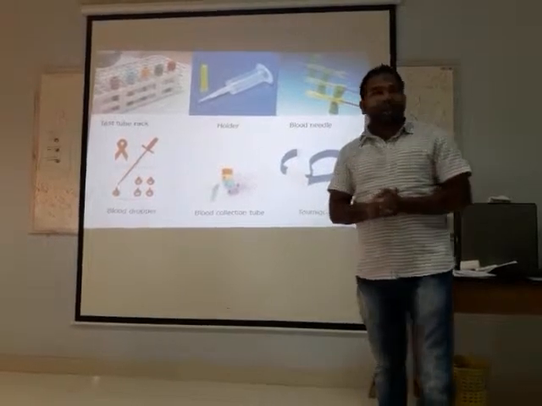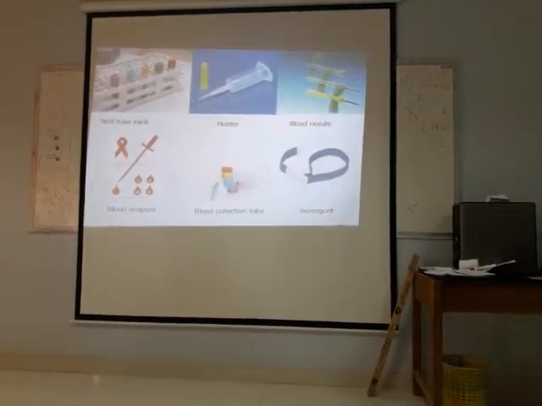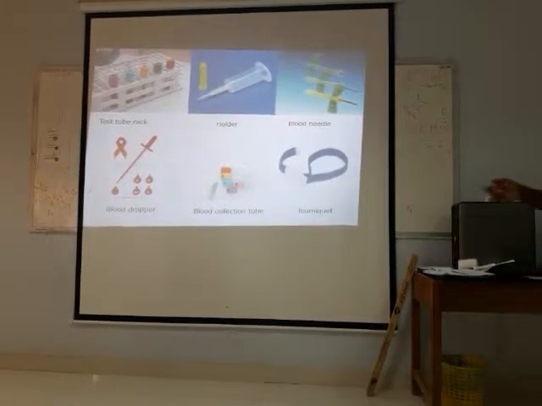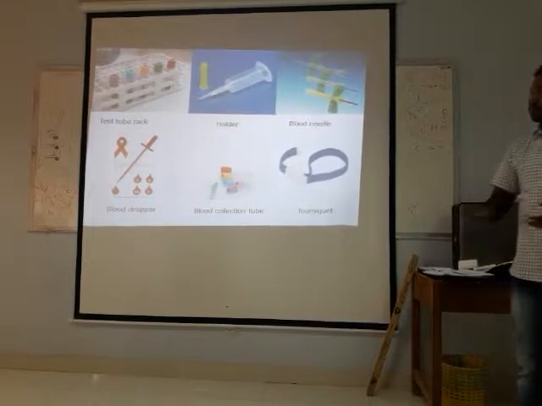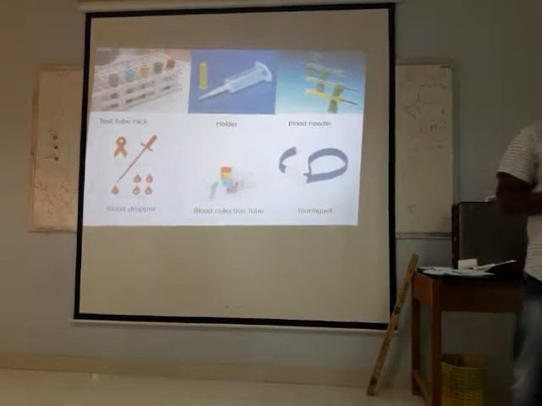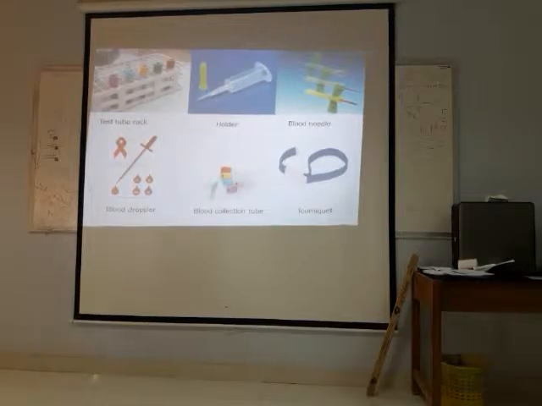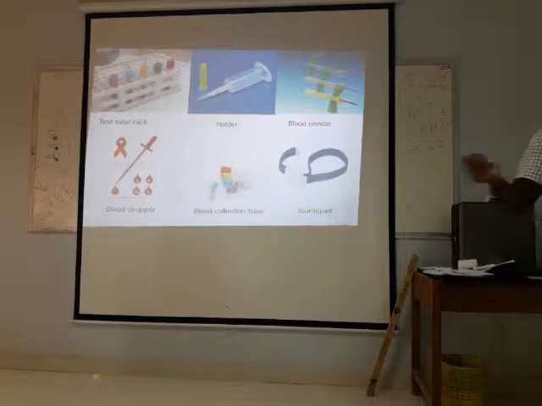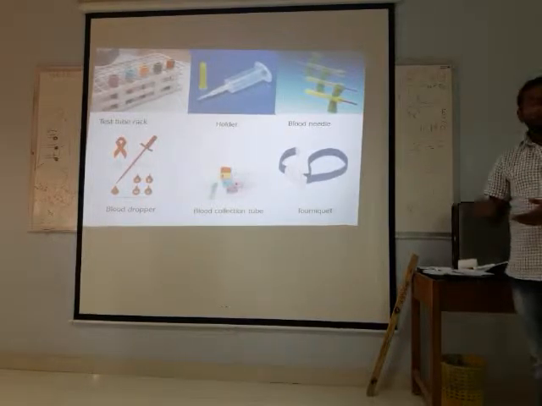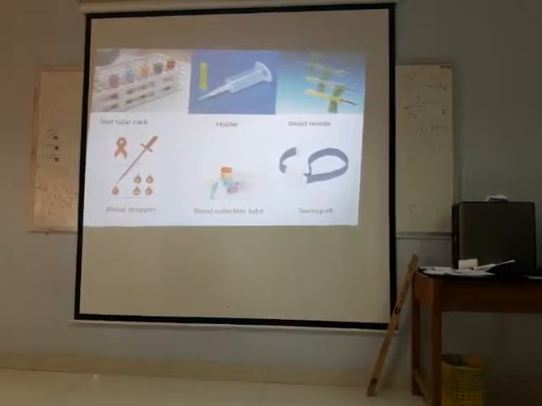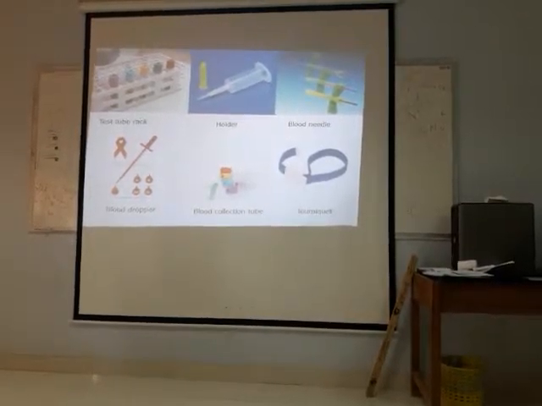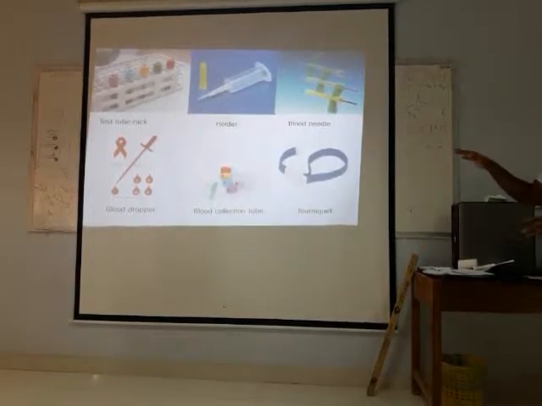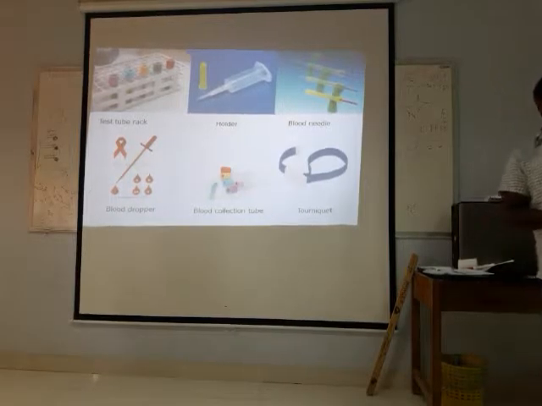So what are the plastic wares? We have the test tube rack to hold the test tubes. Holder, like needle holder, anything plastic, okay? Needle holder, blood needles, and blood dropper. Blood dropper means to transfer drops. Blood collection tubes, where we can collect the blood. And tourniquet. While you are collecting the blood sample, we have to tie the tourniquet above the arm. So these are some plastic wares available in the biochemistry laboratory.